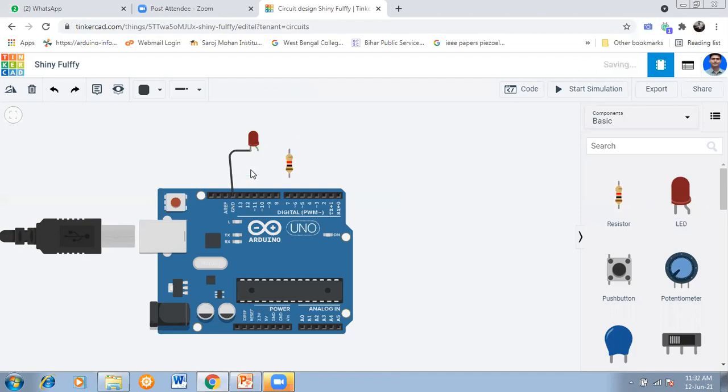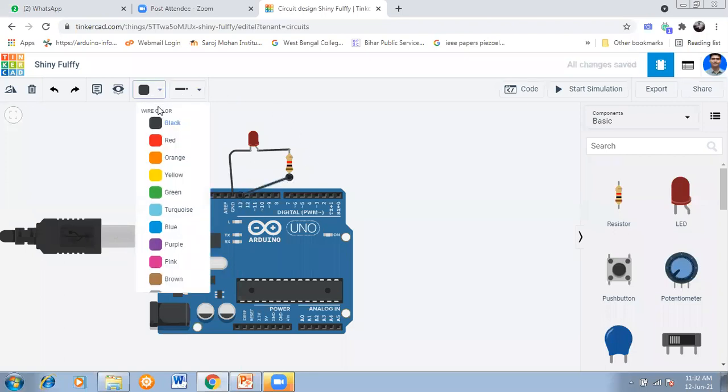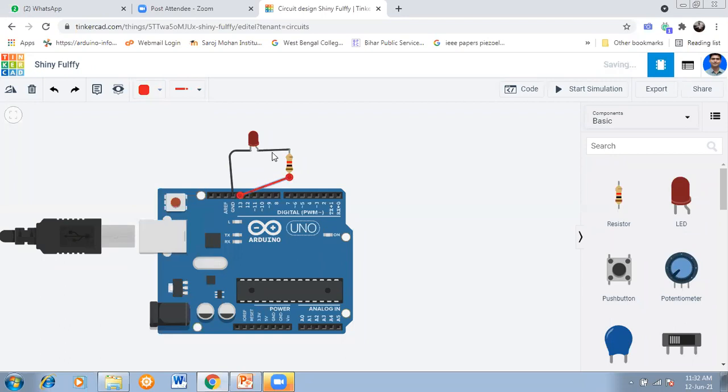Click and delete. So that is one connection. That is 13. Okay. Red color.